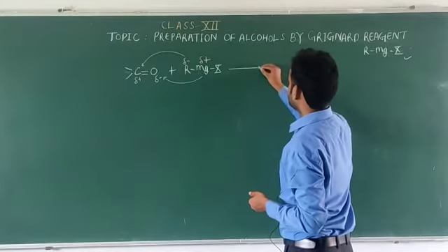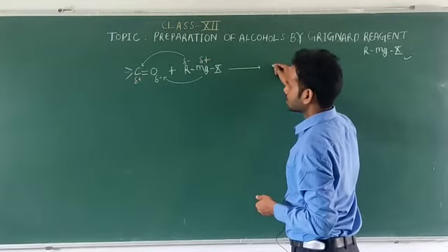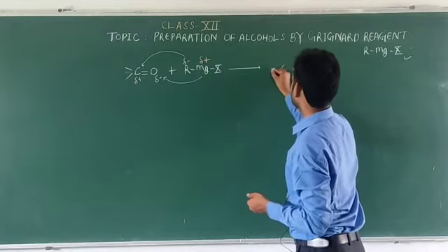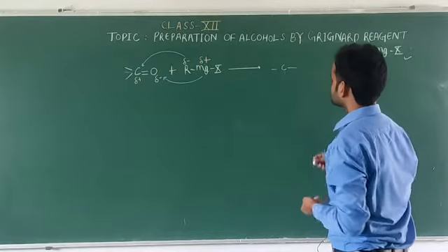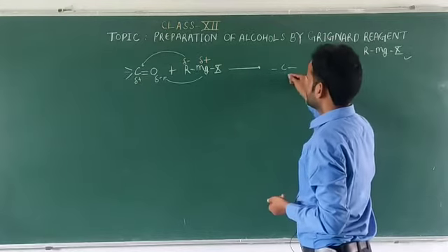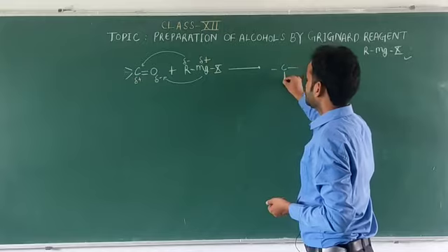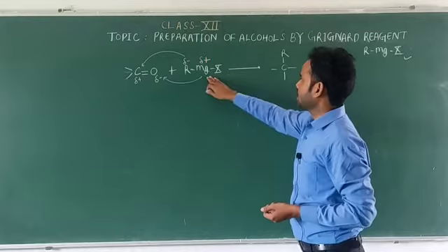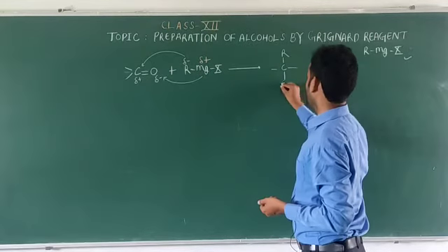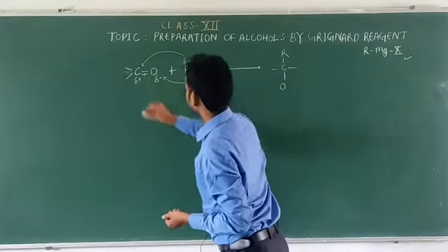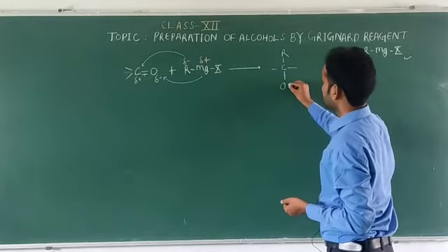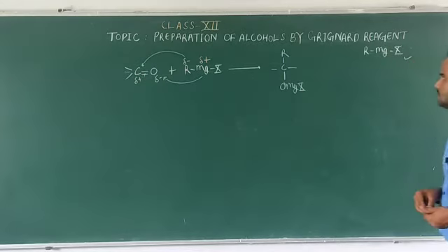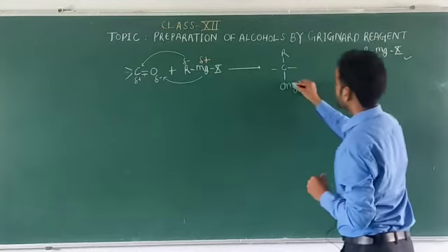So in the next step we get the product: C, and with this carbon there is R, and this MgX will go to the O, because this double bond will break and the oxygen will attach to MgX. So the product will be like this.